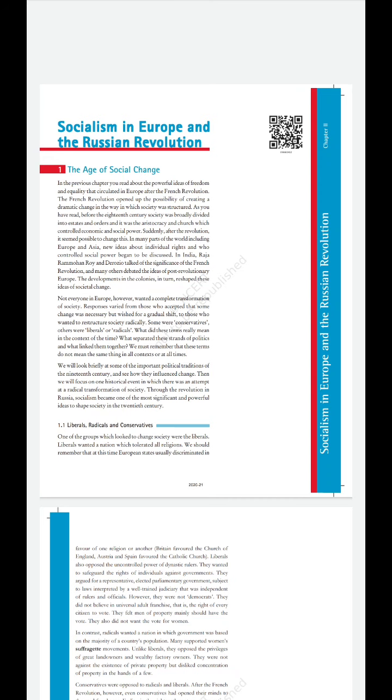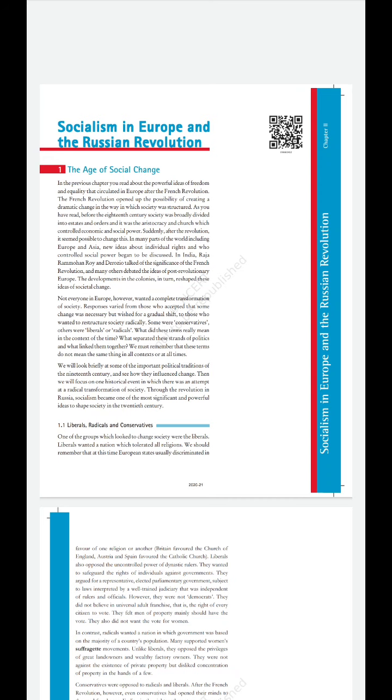Now let's first talk about what we have read in the last chapter, the French Revolution. In the French Revolution, the major family was the Bourbon family. Similar to that, in Russia, we had another family, that was the Romanovs. Now, these Romanovs had the Tsar, and Tsar Nicholas was one of the major leaders and autocrats or monarchs during that time.